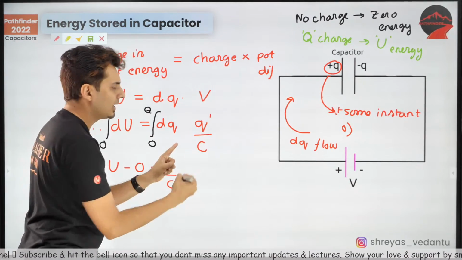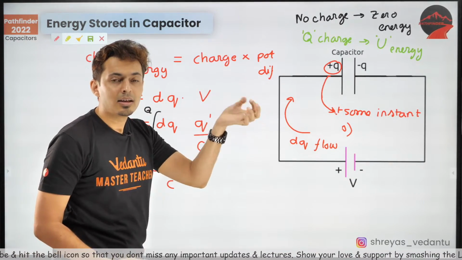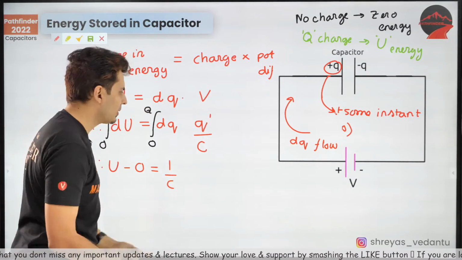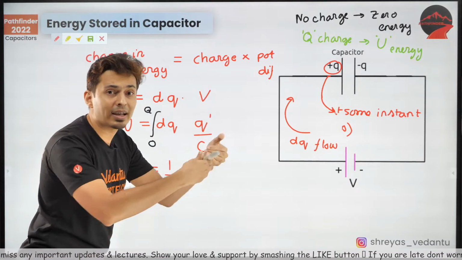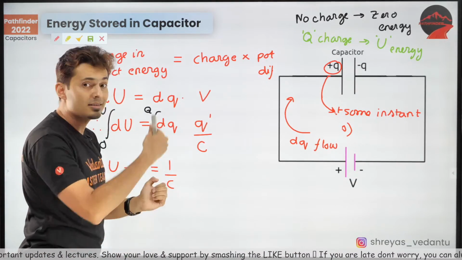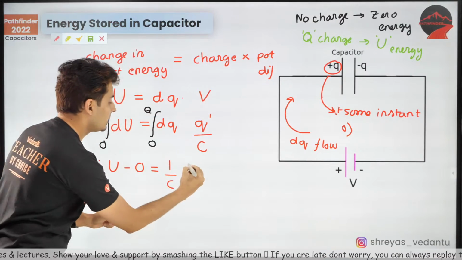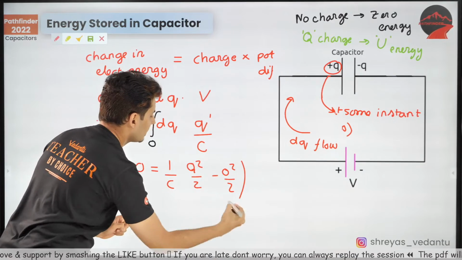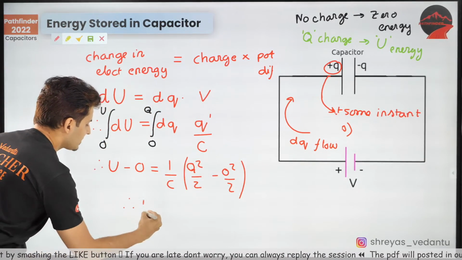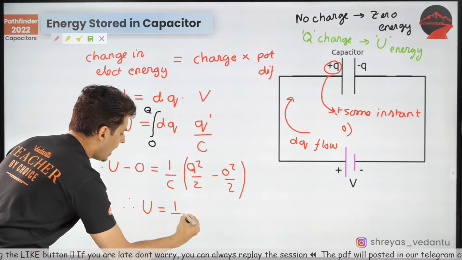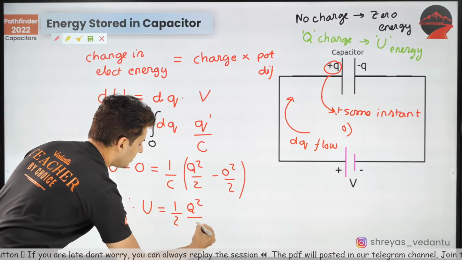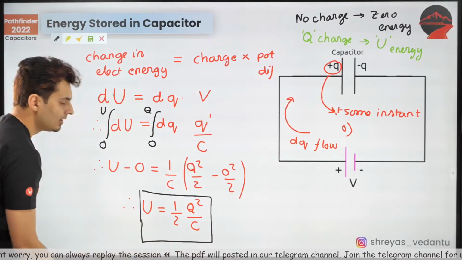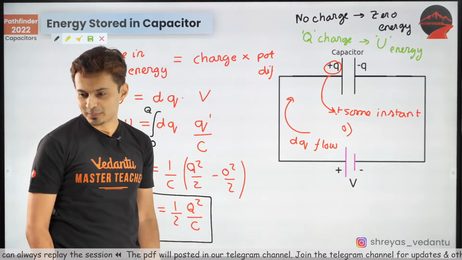Well, the power of Q is 1. The integral of x raised to 1 is x raised to 1 plus 1 divided by 1 plus 1. What is that? x square by 2, right? That's the integral of x dx. So Q dq's integral is Q square by 2. So substitute Q square by 2 here, and then 0 square by 2 over here. And what am I going to get? I'm just going to get U is equal to half Q square by C. That's the formula. Isn't it interesting? Beautiful.